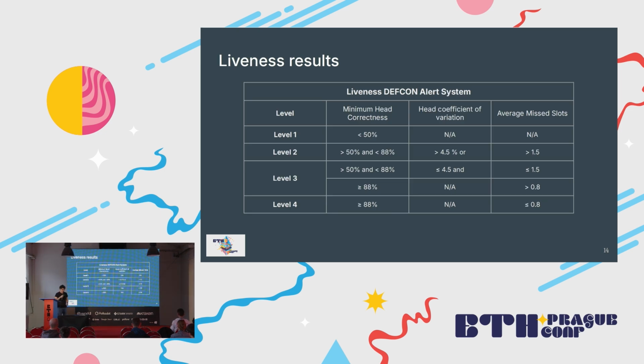For the liveness results, we have 3 key metrics. The minimum head correctness recorded within the period, we have the head coefficient of variation, and we have the average missed loads recorded within this period. We have also 4 levels, and the values inside the table are the threshold we set for every level.